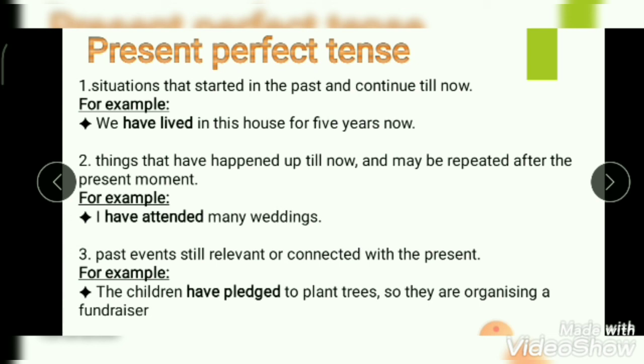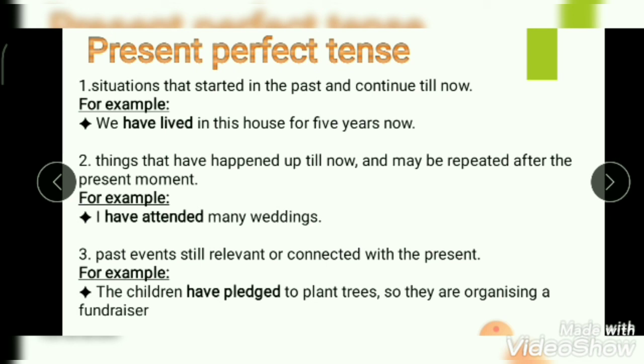Things that have happened up till now and may be repeated after present moment. I have attended many weddings. In the past they had attended and it is a repeated action. They have attended the meeting several times or many times.